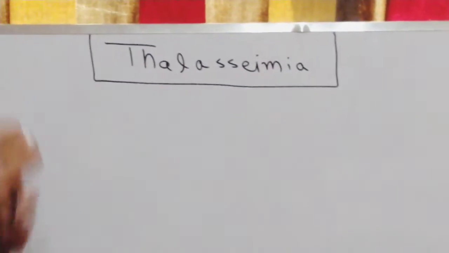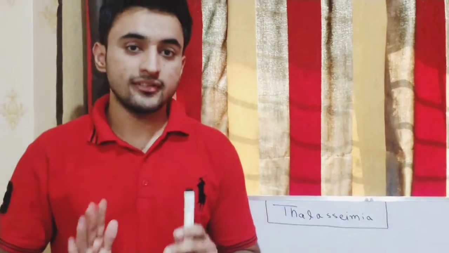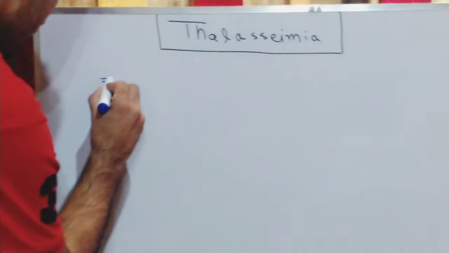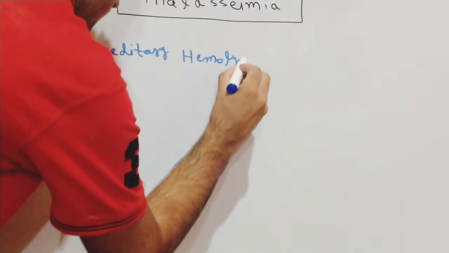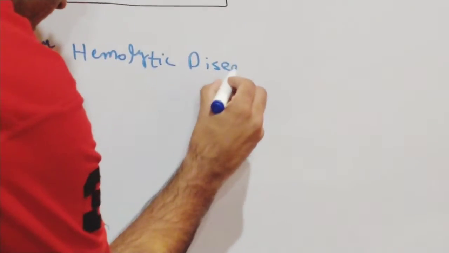Now, what is thalassemia? Thalassemia is actually a hereditary hemolytic disease which is inherited from the parents to the offspring through the sex cells. So, it is a hereditary hemolytic disease inherited from parents.